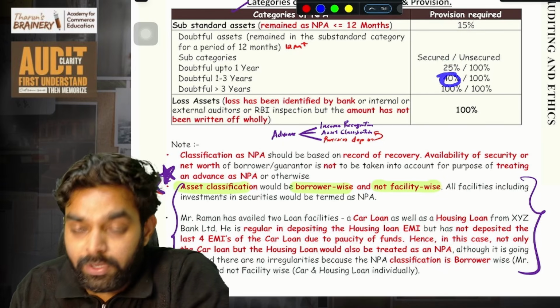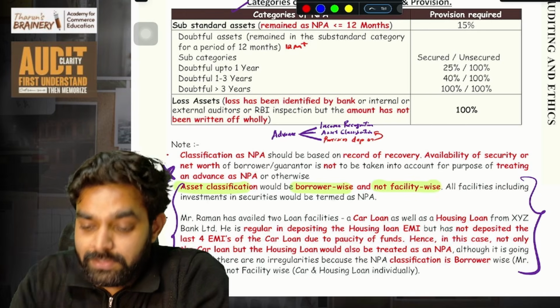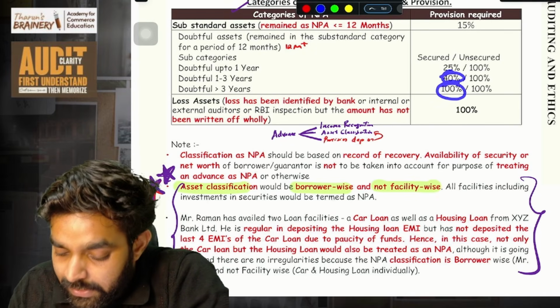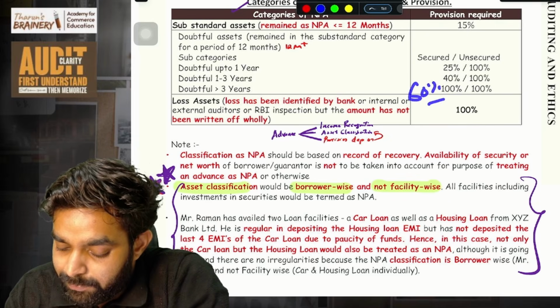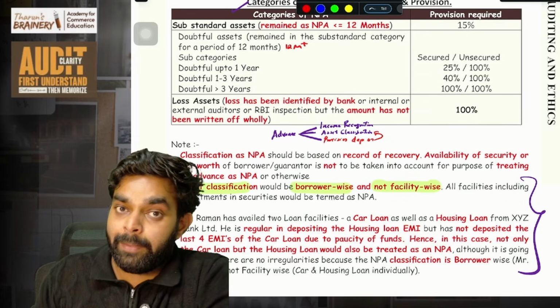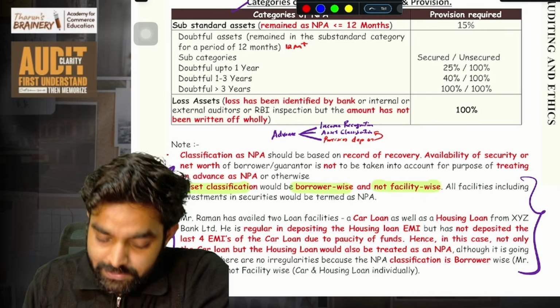In the third year, if you are putting 40% provision, that means another extra 15% you have to put in this year. Then in the third year, already 40% has been given in the previous year. So an extra 60% amount you put here for the outstanding balance.